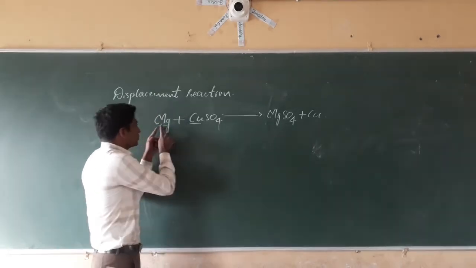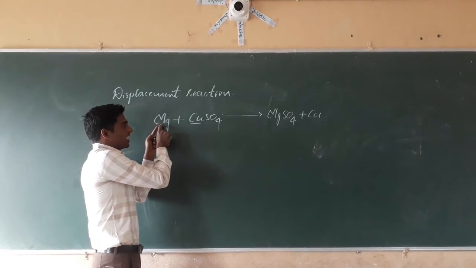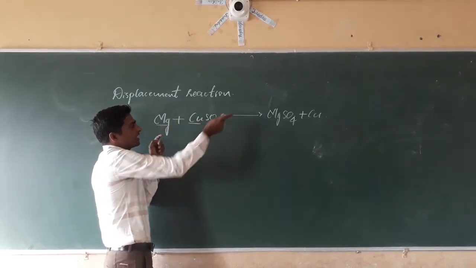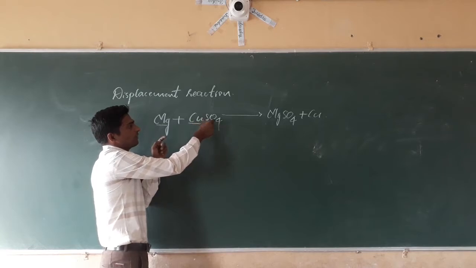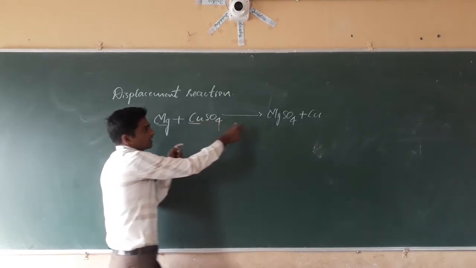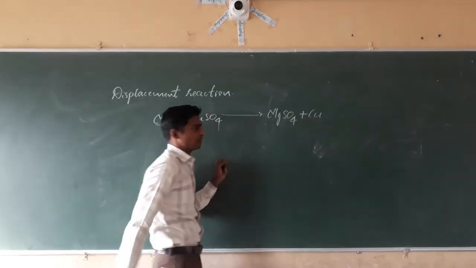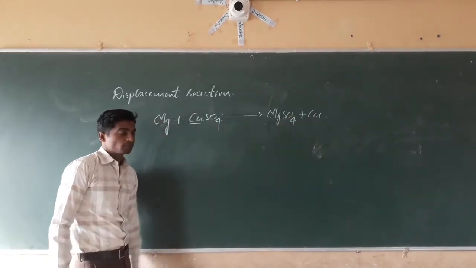Here we have used magnesium. We react the magnesium with copper sulfate. Magnesium displaces the copper from its sulfate ions. It forms magnesium sulfate and copper will be separated. That is a displacement reaction.